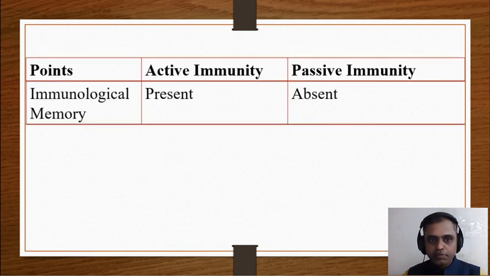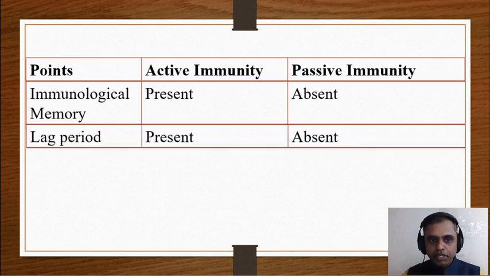Immunological memory is present in active immunity, whereas it is absent in passive immunity. Next, the lag period. What is meant by lag period? The lag period is the time from entry of the microorganism or pathogen into the human body until development of the immunoglobulin. This period is known as the lag period. Usually it is more than 1 week. This lag period is present in active immunity, whereas in passive immunity the lag period is absent.